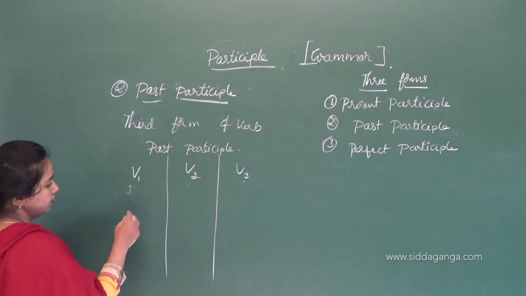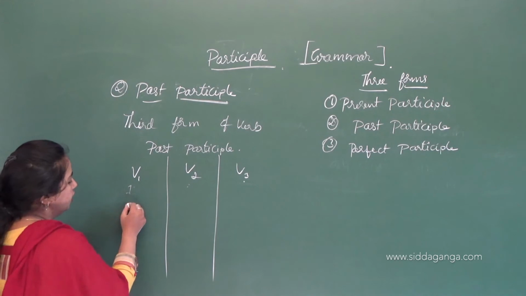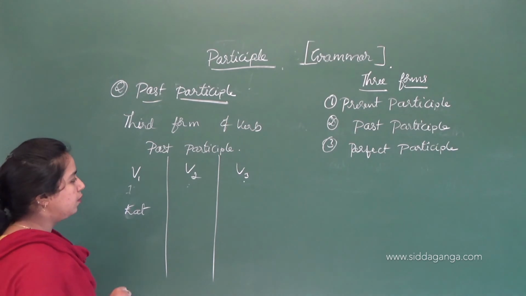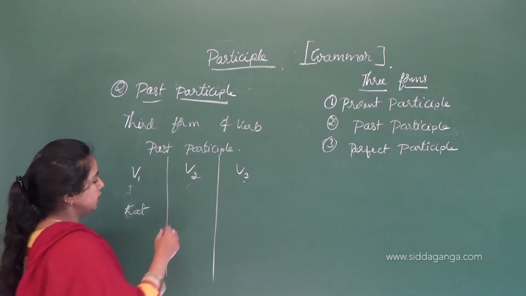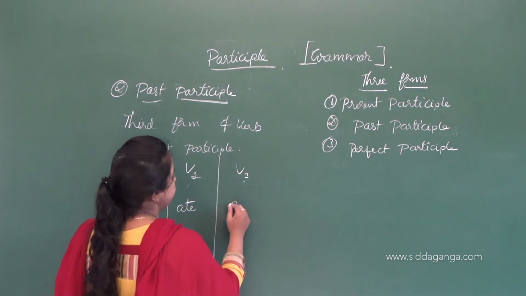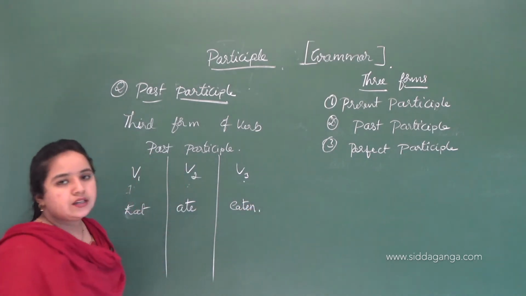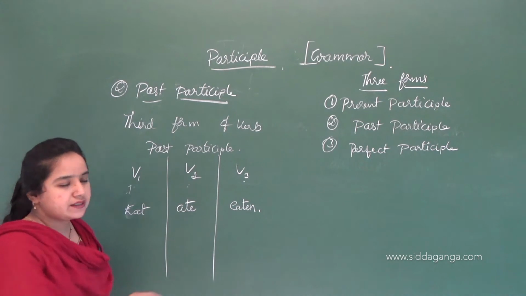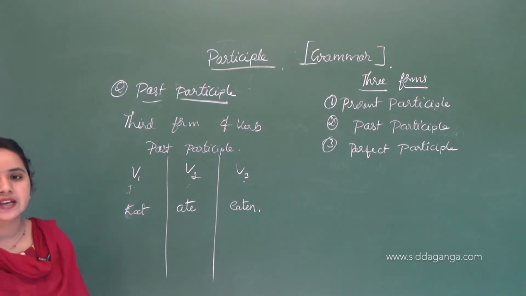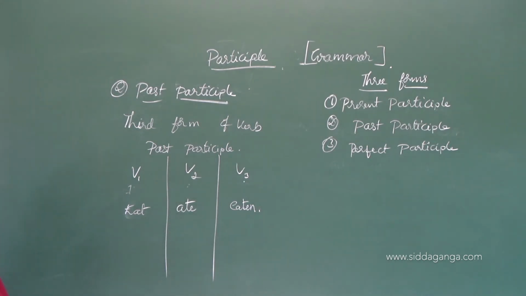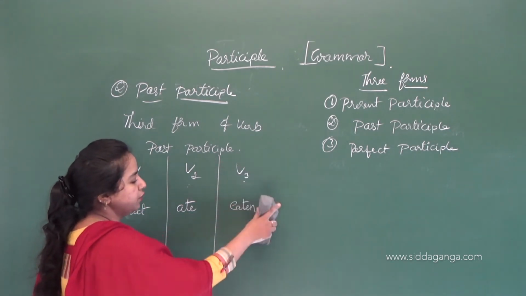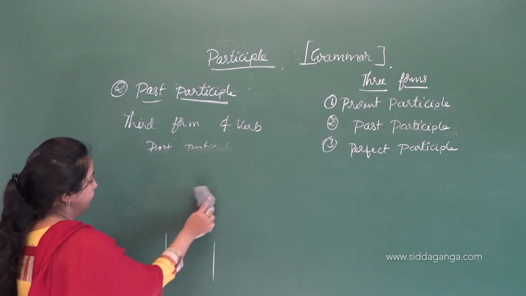So if we take eat as V1, when it is in the second form, that is the past tense, it becomes ate. When it is in the third form, it becomes eaten. Like that we describe verbs in three forms: first form, second form and third form. We may call them V1, V2 and V3. Here the third form is called the past participle.